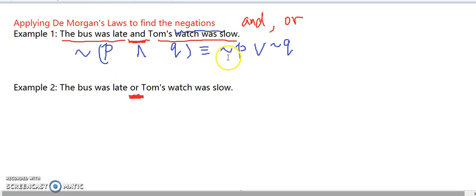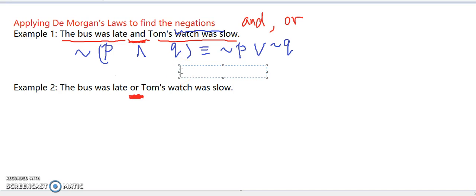For negation of P, because P means the bus was late, you would just put a not in the sentence. So that would be the bus was not late. And for the next symbol, or, we just write down the word or.